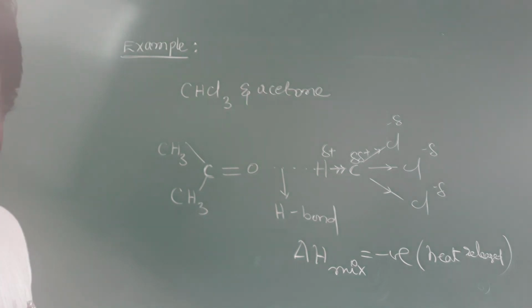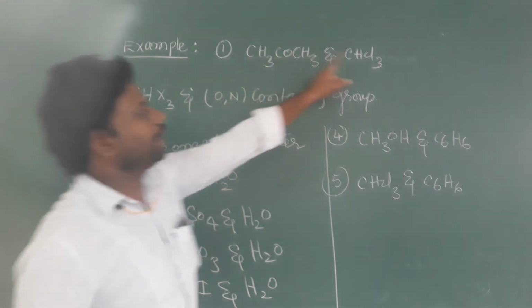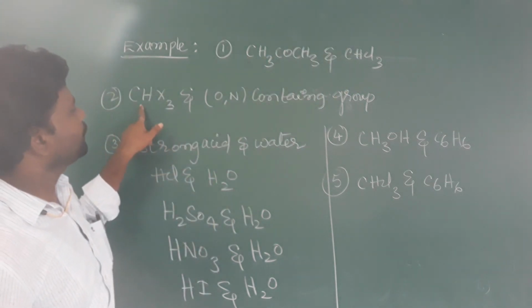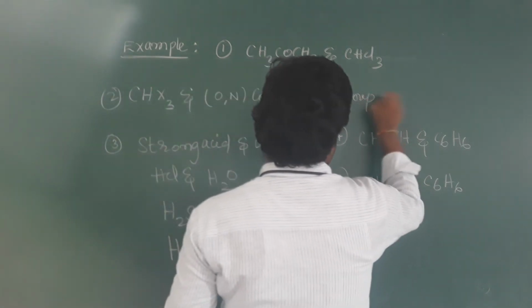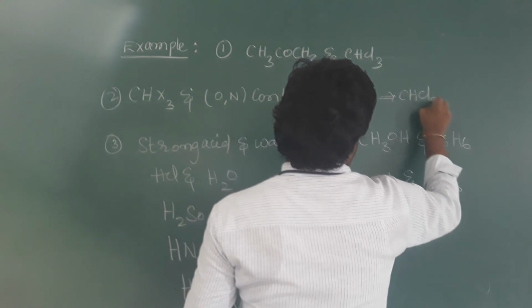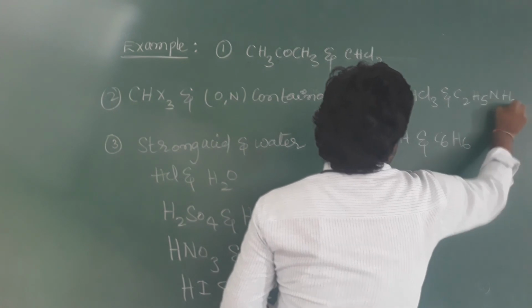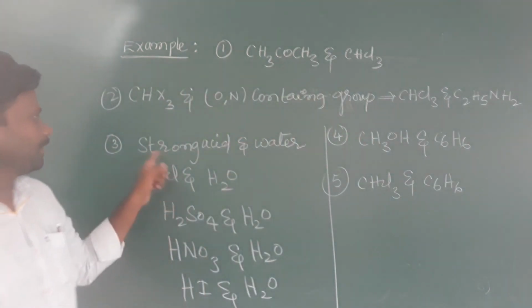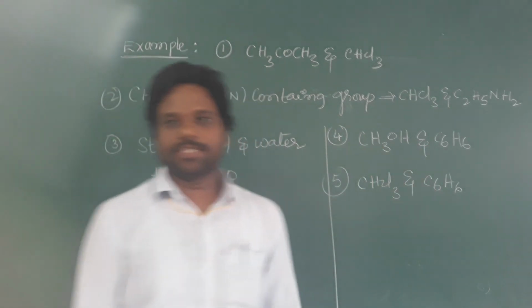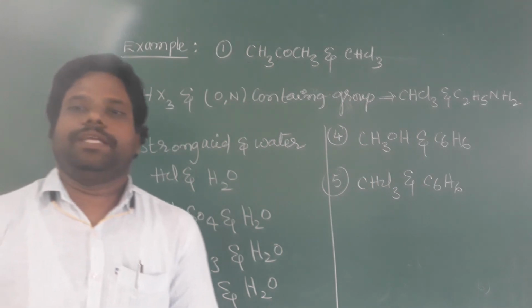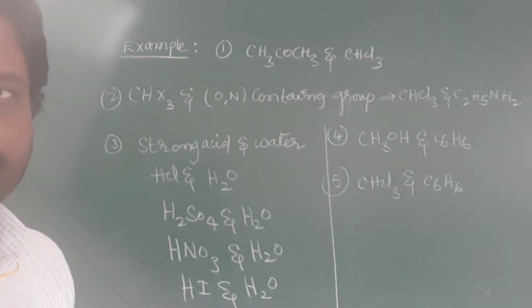So let us look at another example. Example for non-ideal solutions with negative deviation: acetone and chloroform, haloforms with oxygen or nitrogen containing groups, like CHCl3 and C2H5NH2, ethanamide, strong acid and water, methanol, and benzene, chloroform and benzene. These are examples of non-ideal solutions containing negative deviations.